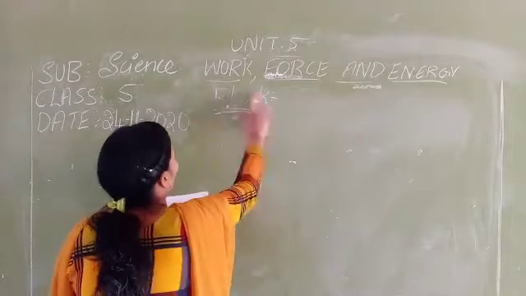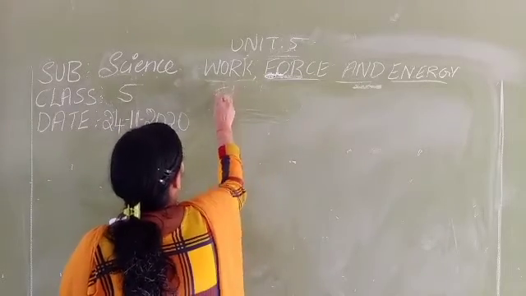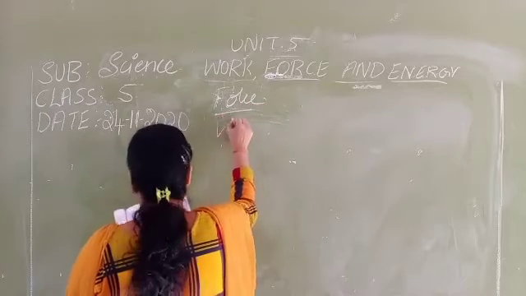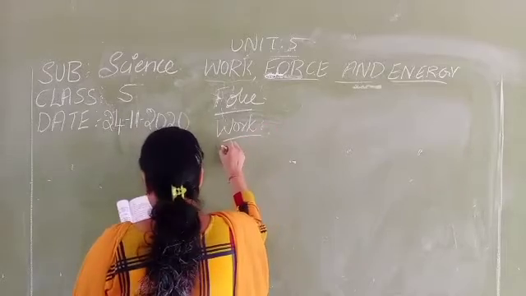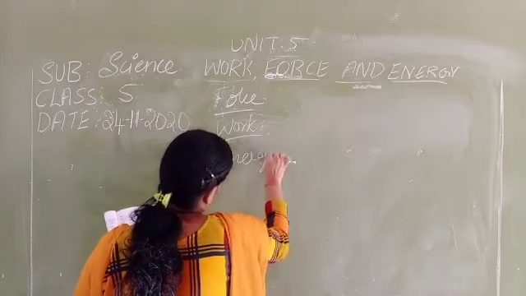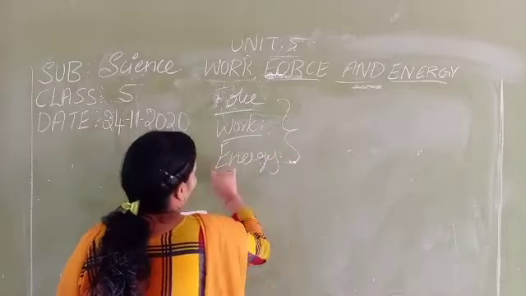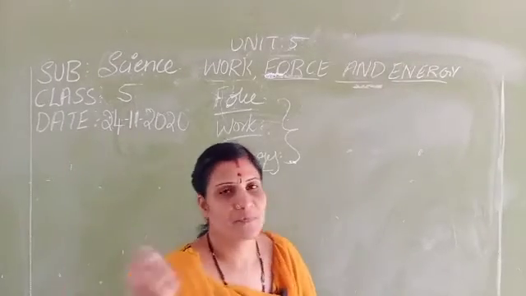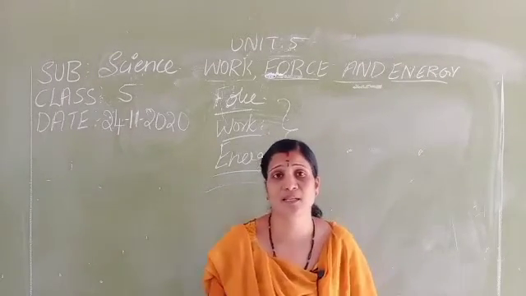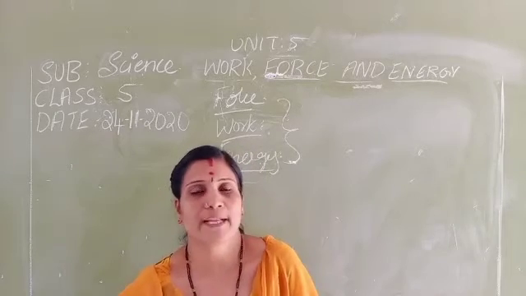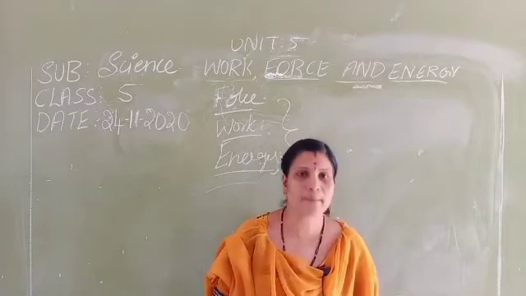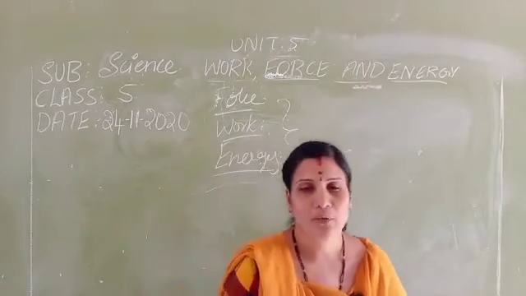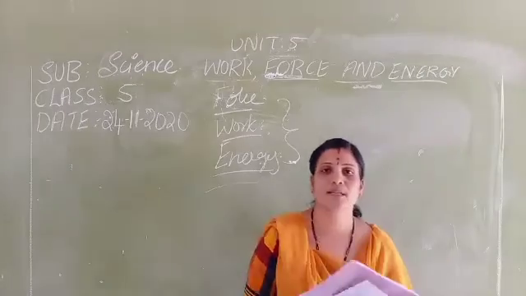So the first one is force. First we have completed force. The second one is work. The third one is energy. So these three are the lesson: work, force and energy. So we have energy. Why do we get energy? If we take food, we get energy. If we don't take food, there is nothing. How do we get strength? When we eat healthy food, we will get the energy. So now we are moving to energy.